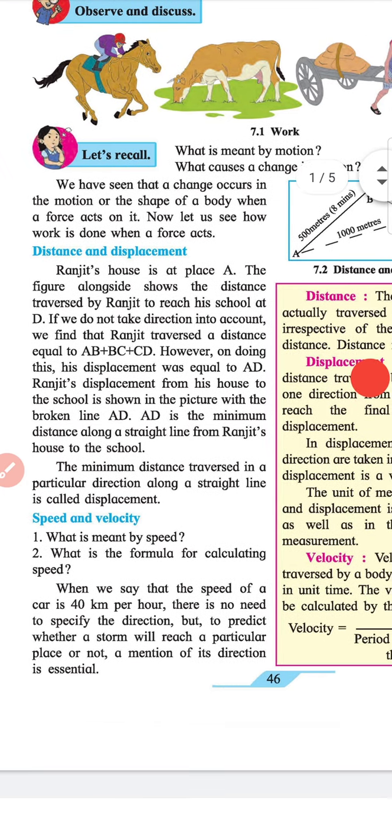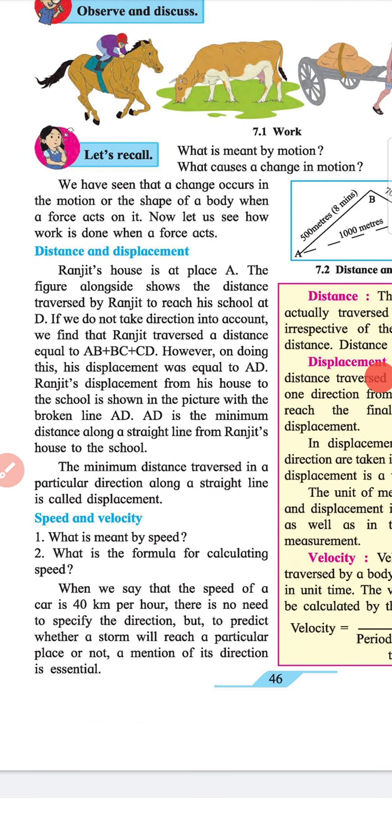Heading: Speed and Velocity. 1. What is meant by speed? 2. What is the formula for calculating speed? When we say that the speed of a car is 40 km per hour, there is no need to specify the direction. But to predict whether a storm will reach a particular place or not, a mention of its direction is essential.